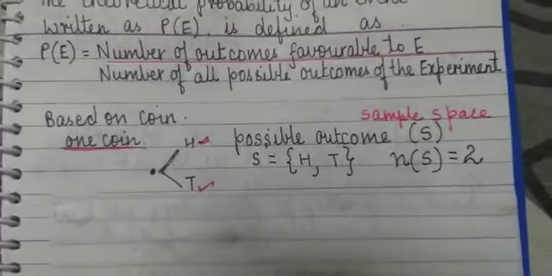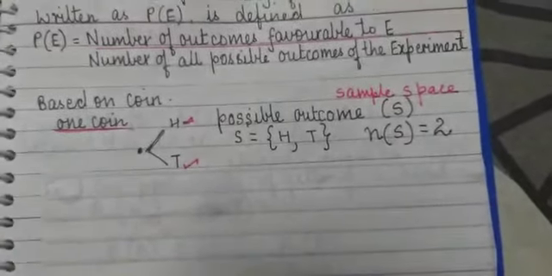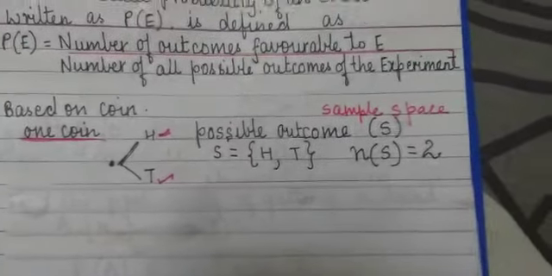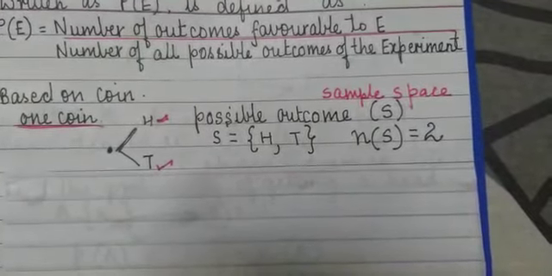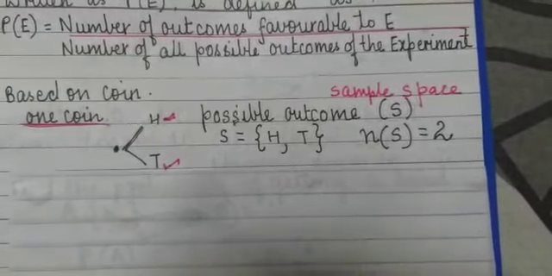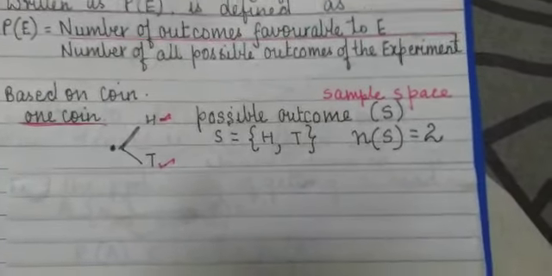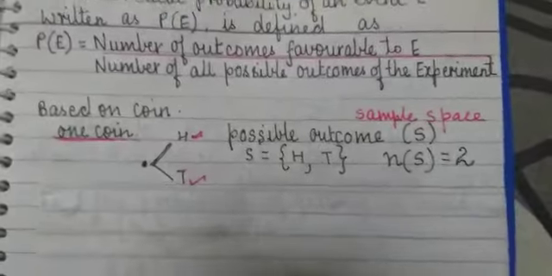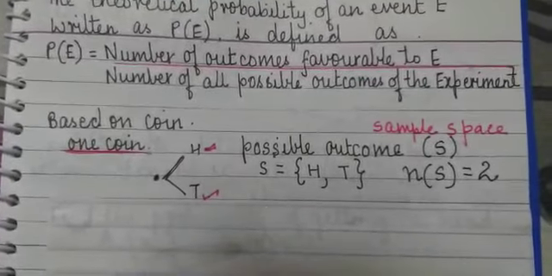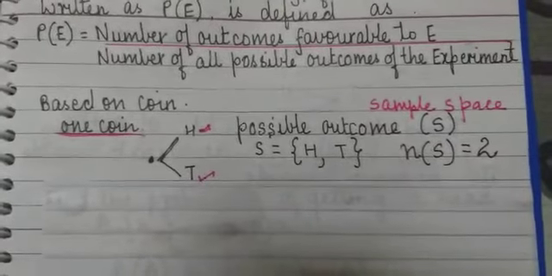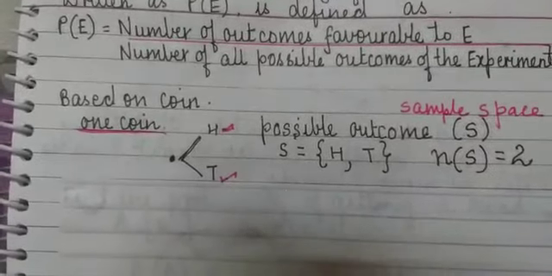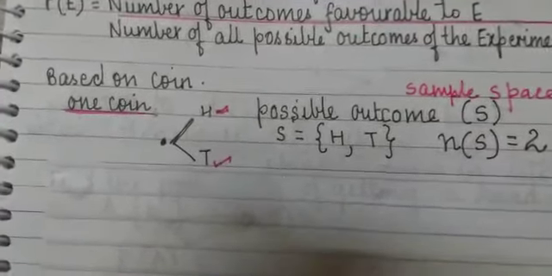Now, when we are doing this chapter, we are assuming that all outcomes are equally likely. What does the word equally likely mean? For example, if we play a game, either we are going to win or we are going to lose.